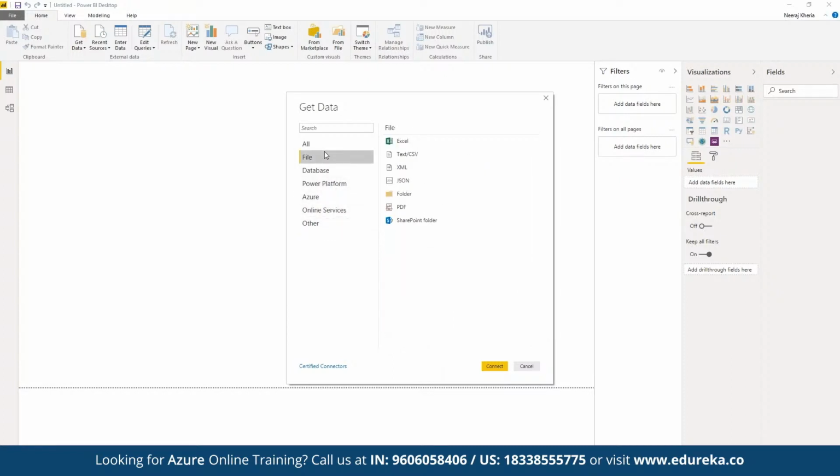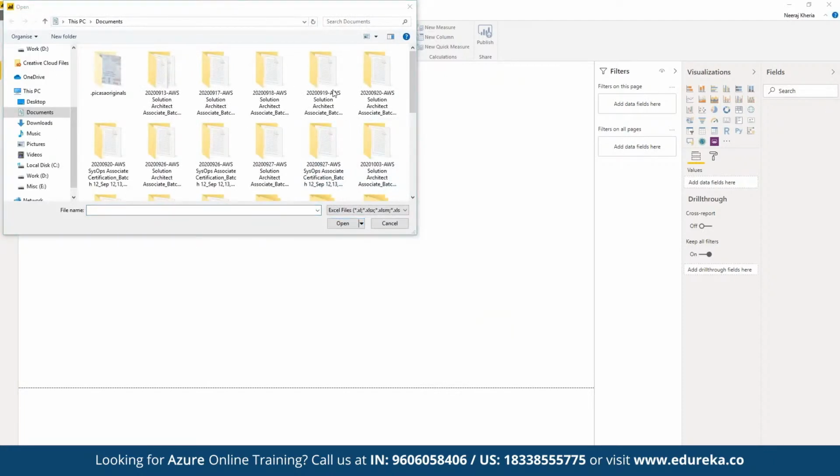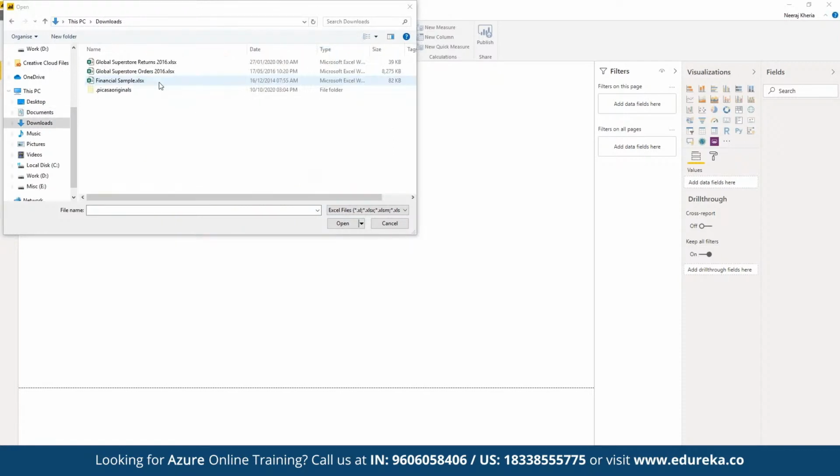Let's say we want to work with an Excel sheet, a simple Excel file that we may have access to. We can click on Excel, then click on Connect, and here we have to choose the source of the Excel file. So let's say we want to work with a simple financial sample workbook. Here we can open this financial sample workbook, or we can open up the Superstore orders as well. We can use both the data sets.